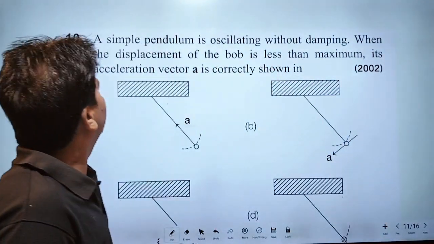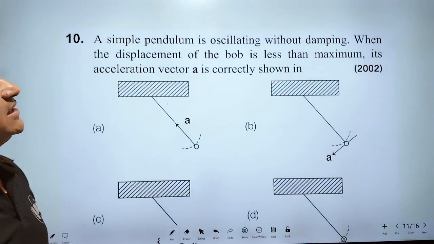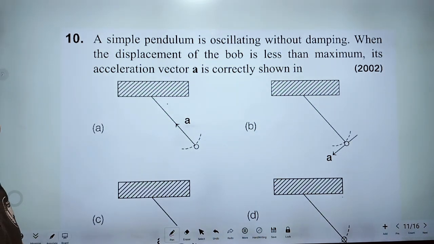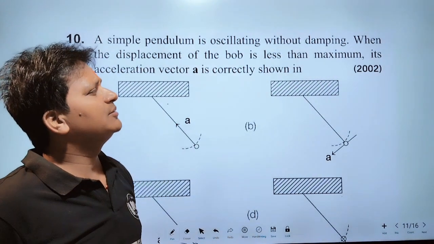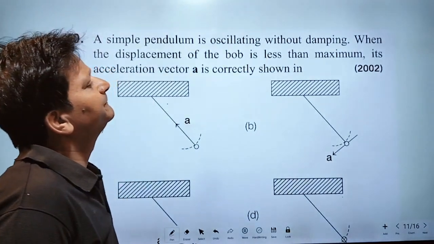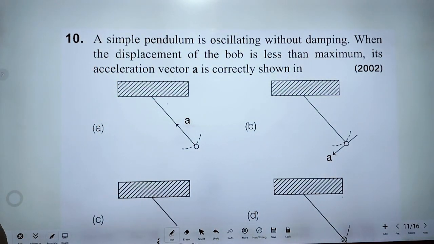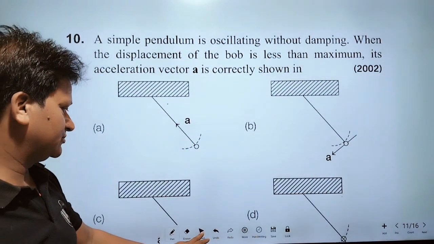A simple pendulum oscillates with constant amplitude. When the displacement of the bob is less than maximum, its acceleration vector a is correctly shown.